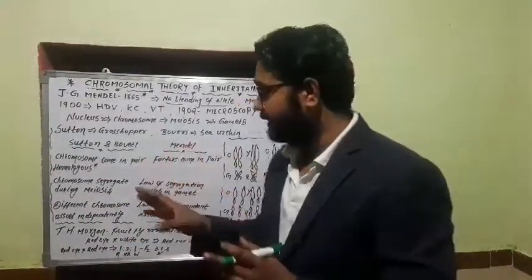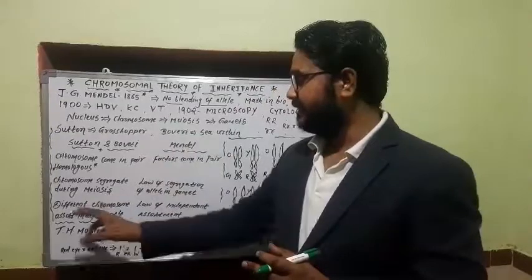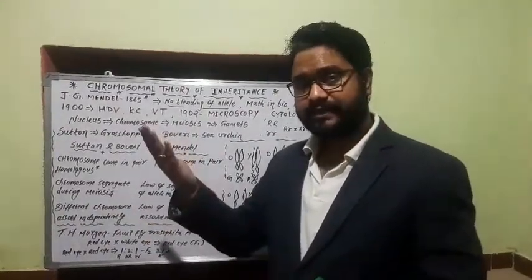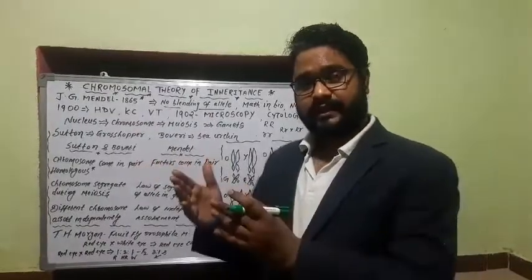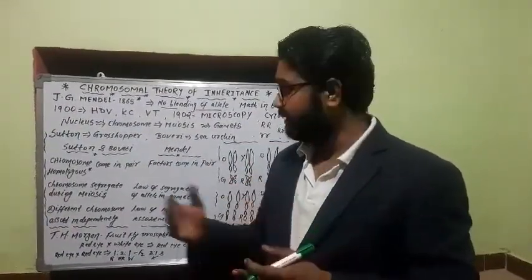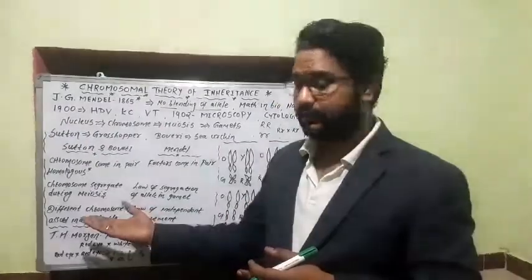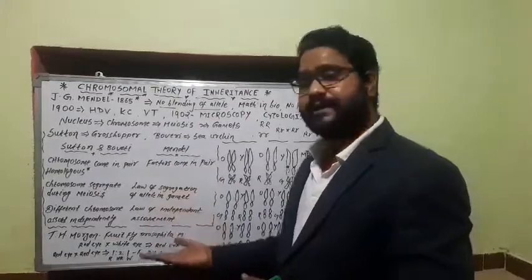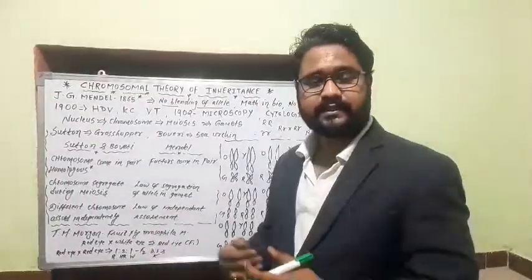So what is the third conclusion? That different chromosomes assort independently. You recall that in the dihybrid cross the formation of green with round and wrinkled with yellow was possible because of independent assortment. And what was Mendel's work here? The law of independent assortment, that we have studied in the dihybrid cross.